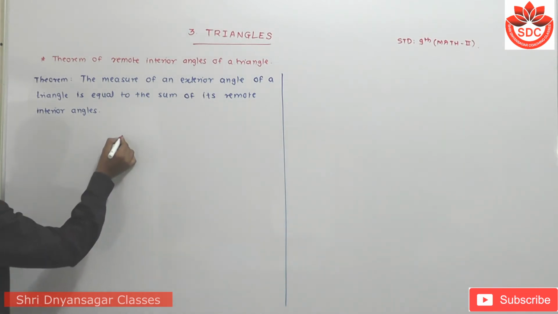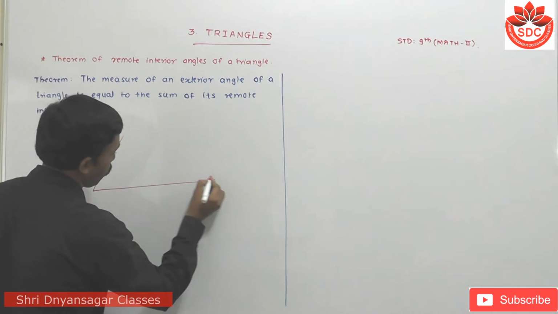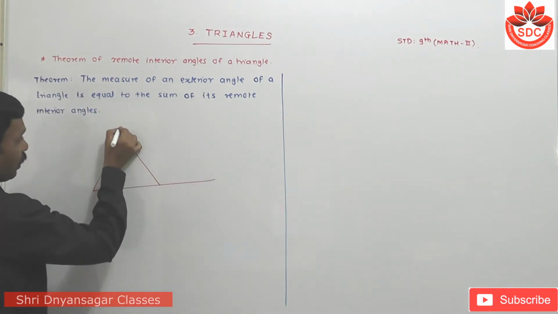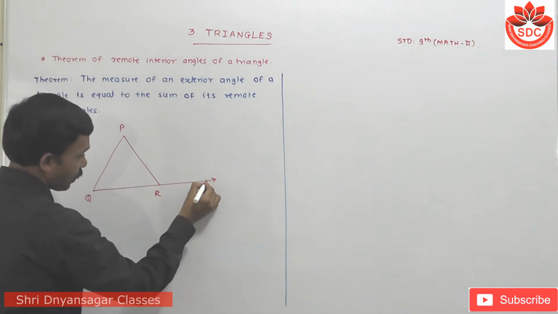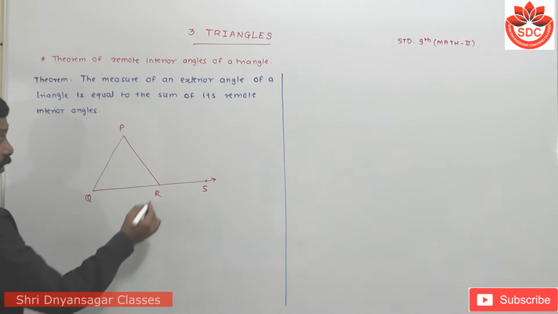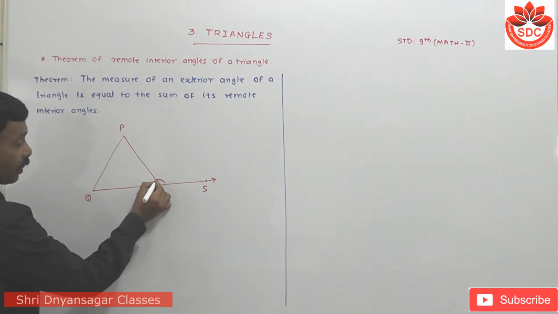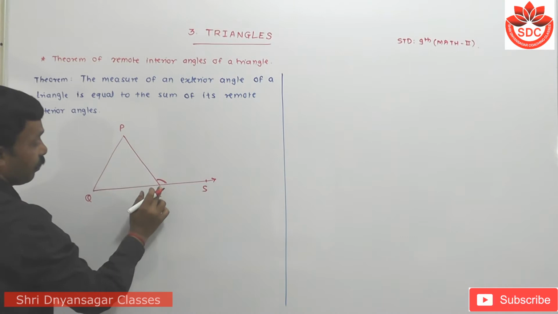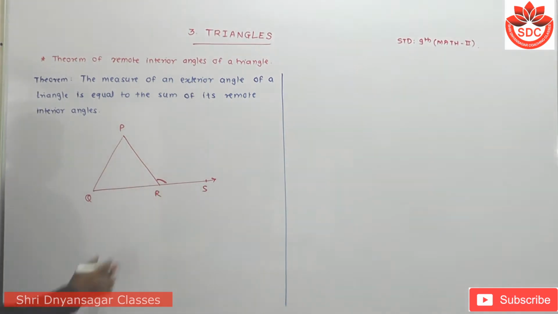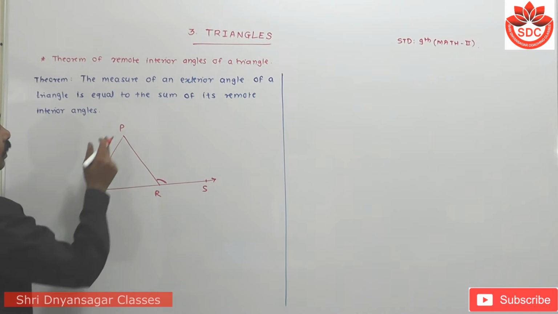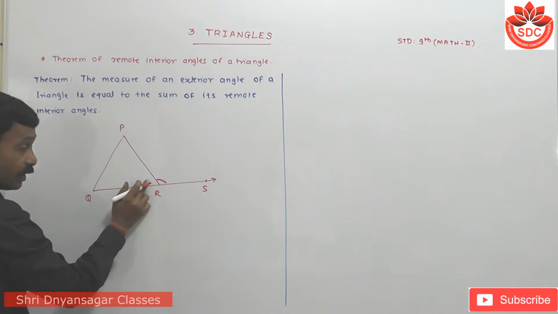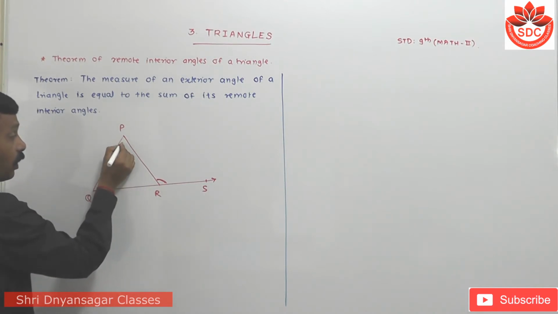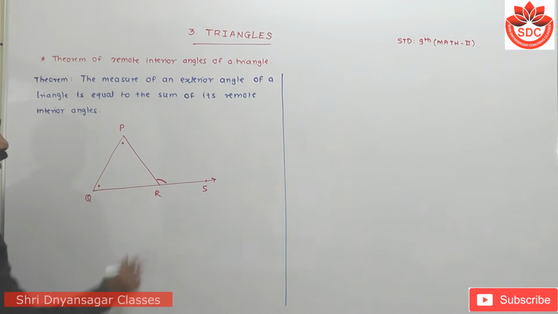Now for this I have to draw one figure here. Suppose this is a triangle PQR, and this is side PR extended to S, and this is the exterior angle. Look carefully, students. The measure of an exterior angle, meaning angle PRS is the exterior angle. The measure of this angle is equal to the sum of its remote interior angles. Now this angle is the interior angle and these are the remote angles. Means the measure of this angle is equal to the sum of these two angles, which we have to show here.